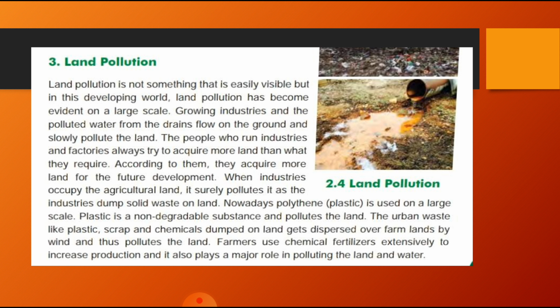They want more and more land, and according to them they acquire more land for their future development. When industries occupy agricultural land, it surely pollutes it, as the industry dumps solid waste. They dump all the solid waste on the land only, and that part of the land is polluted, and it affects a lot.